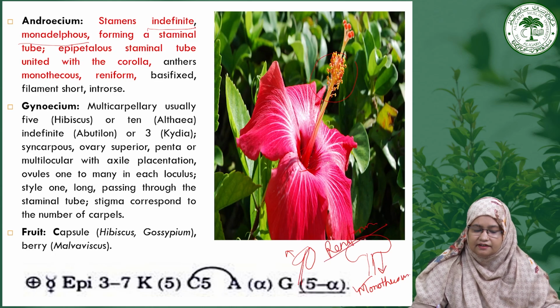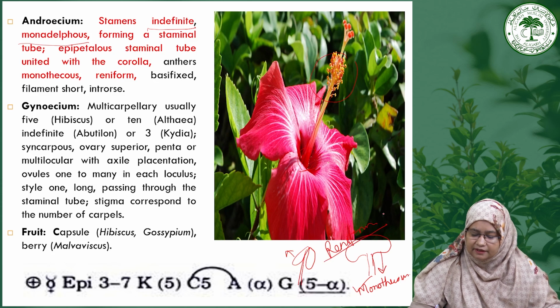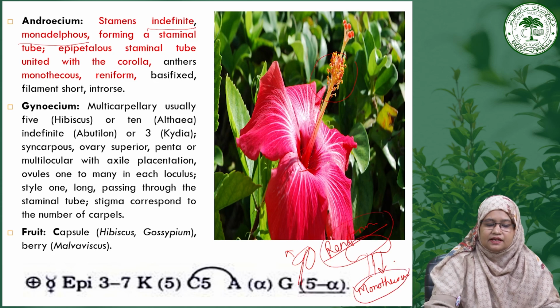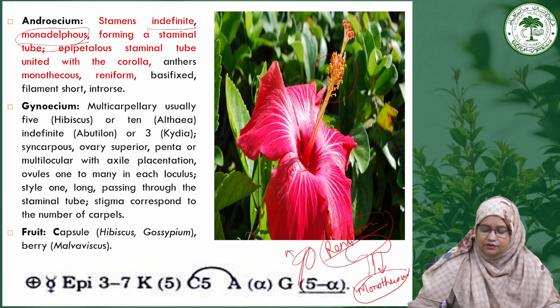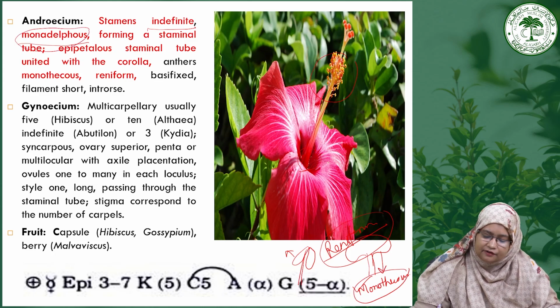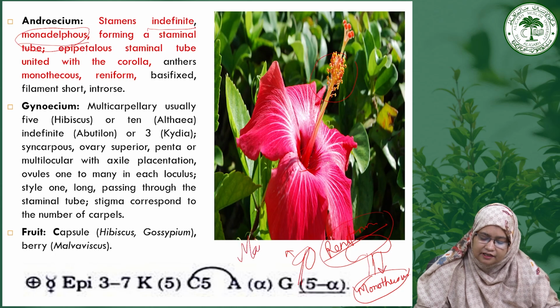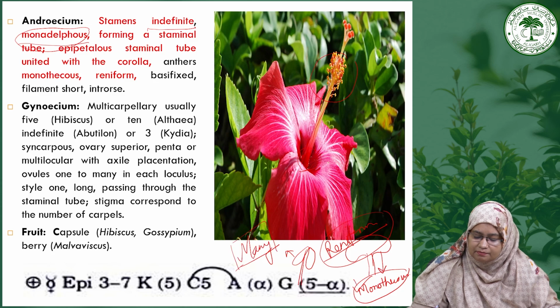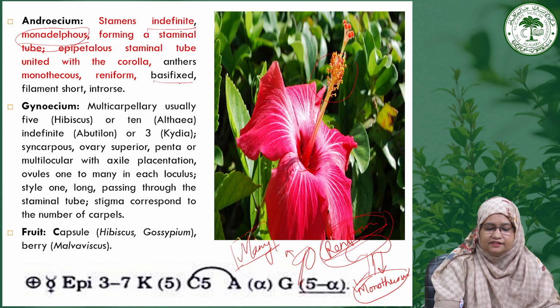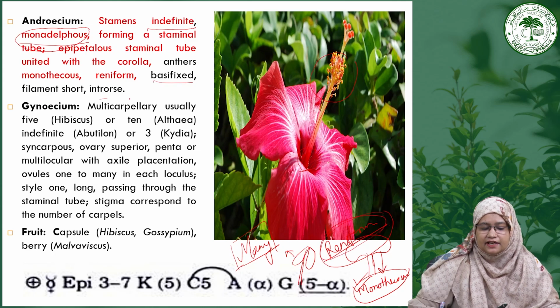You can easily identify this family by this peculiar characteristic: reniform, monothecous anthers and monoadelphous stamens. So there is the presence of monoadelphous, indefinite, or you can say many stamens. So this Malvaceae family has many monoadelphous stamens with monothecous anthers, and their shape is reniform. So these are the basifixed filaments and they are in rows.